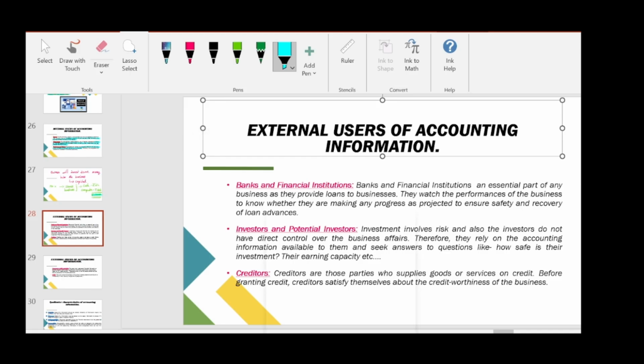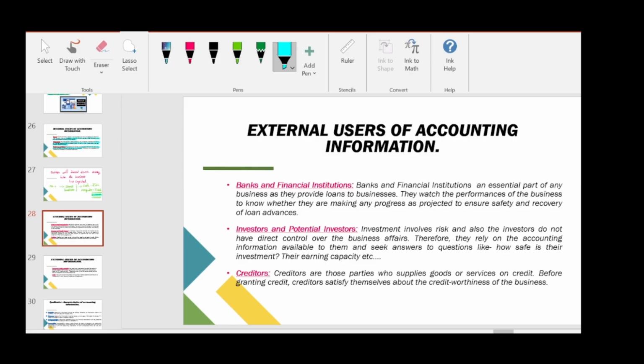Will my return be good? All these things they will come to know by just reading the financial statements. So mainly what they will see is their earning capacity, which will be known from the financial statements. I hope the two points are clear.